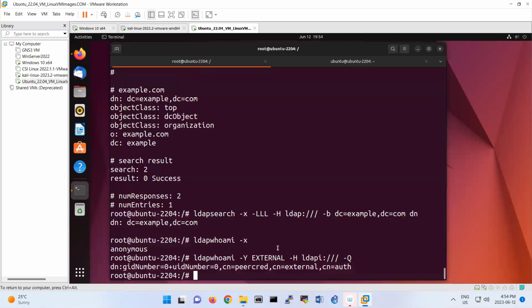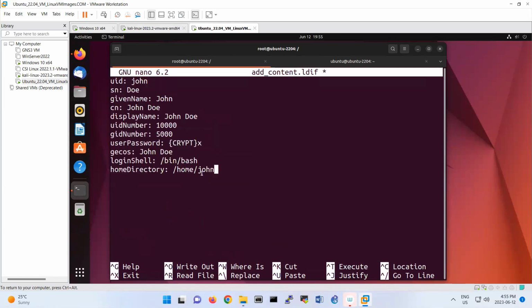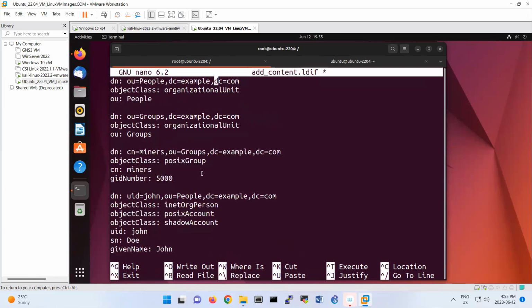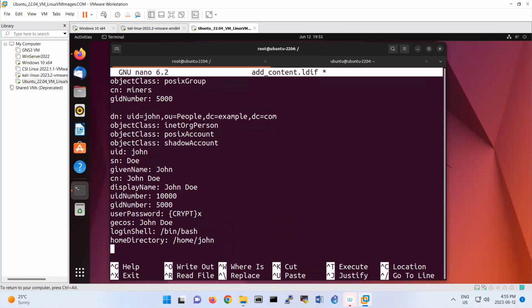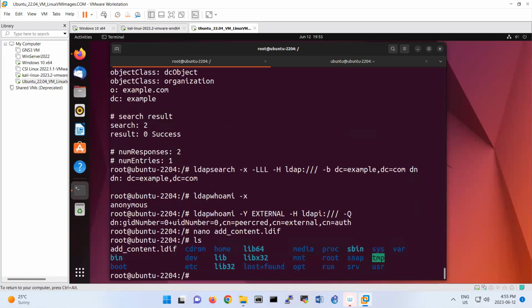I'm using nano to create the LDIF file: nano add_content.ldif. Paste that information here, and basically you should have this format. Then Control X, save it. Now I have the LDIF file here.